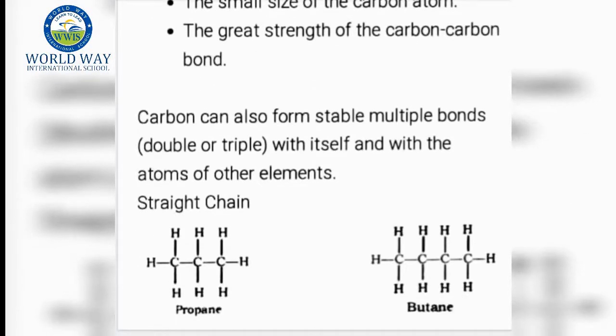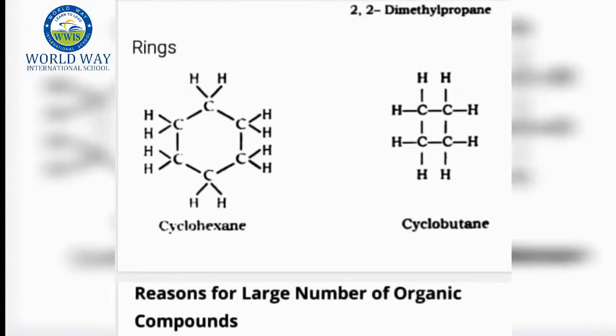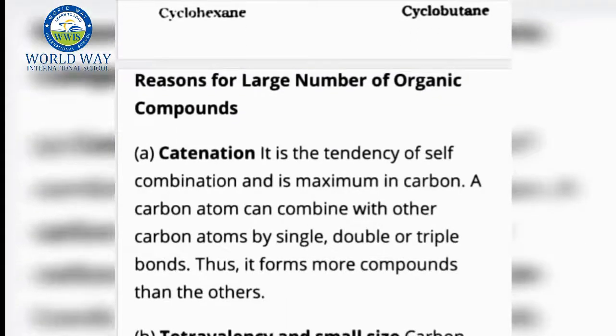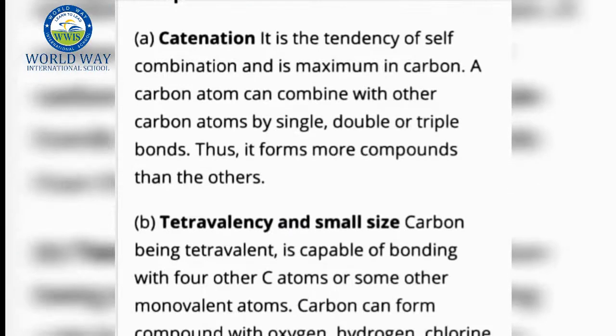Carbon can also form stable multiple bonds with itself and with the atoms of other elements. As you can see in the picture, branch chain, straight chain, ring formation. Reasons for large number of organic compounds is again the same, that is the catenation and tetravalency and small size.